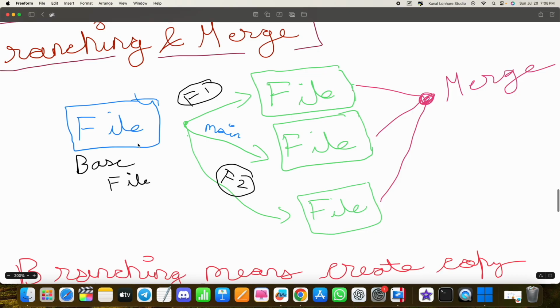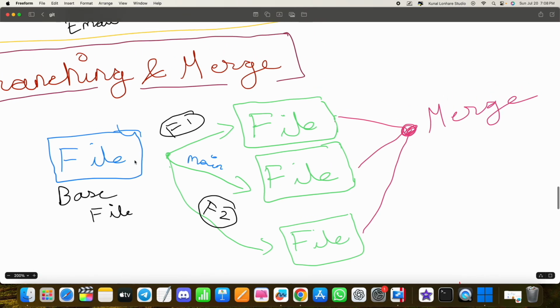There could be one team who wants to add one feature, which I have written as F1, that is feature 1. Similarly, there is another team who wants to add another feature, feature 2, to our project. And the main file is where our standard team is working. So we have two more teams working on features 1 and 2.